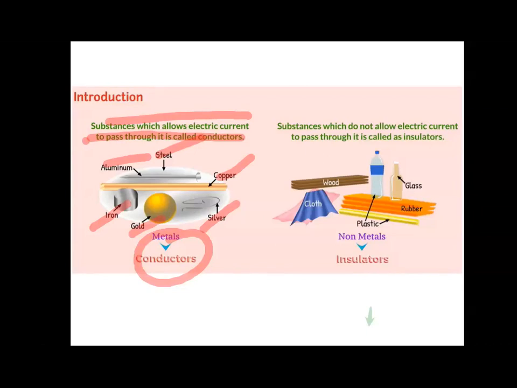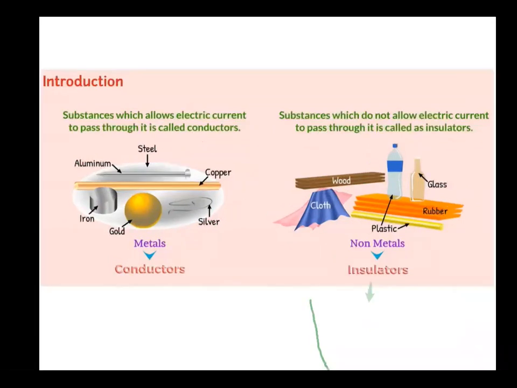And substances which do not allow electricity to pass through them are insulators. The examples of insulators are wood, cloth, plastic, rubber, glass, right? All non-metals come under insulators. So these are your conductors and insulators. You should understand the definition plus their examples, right?